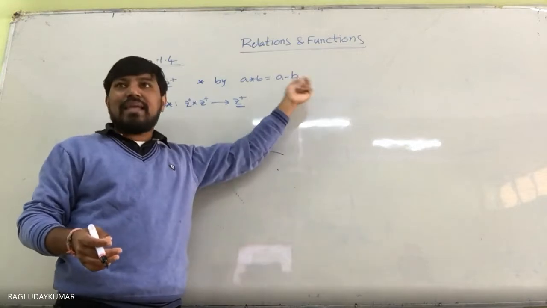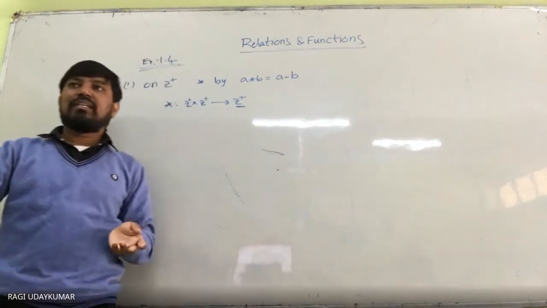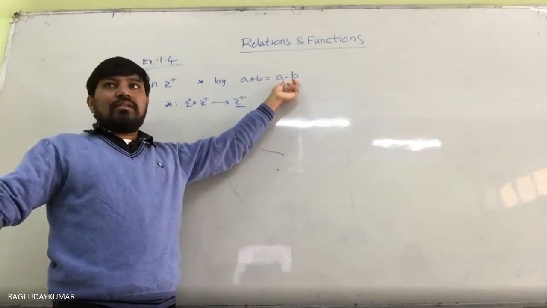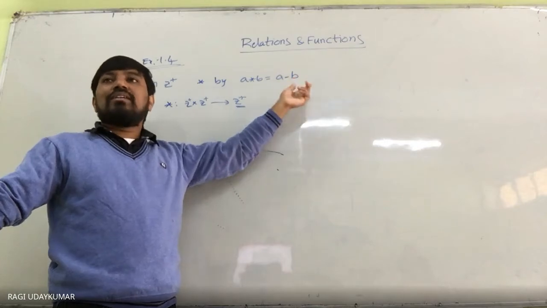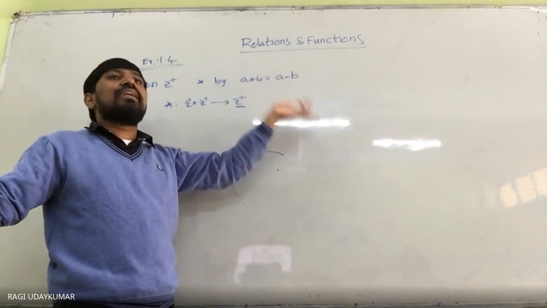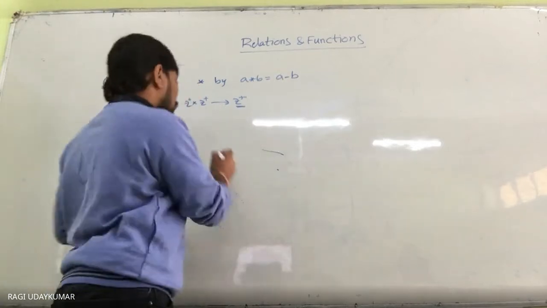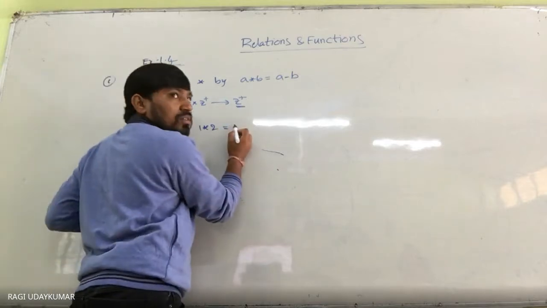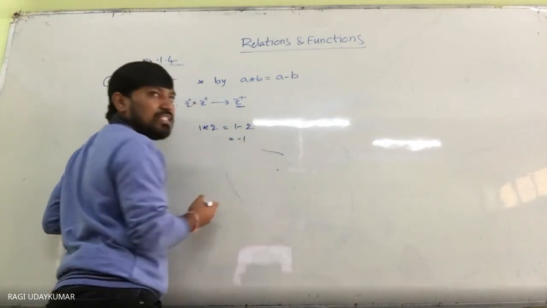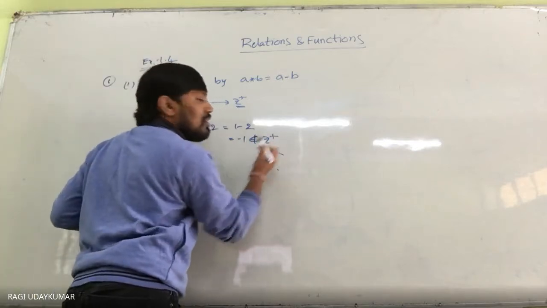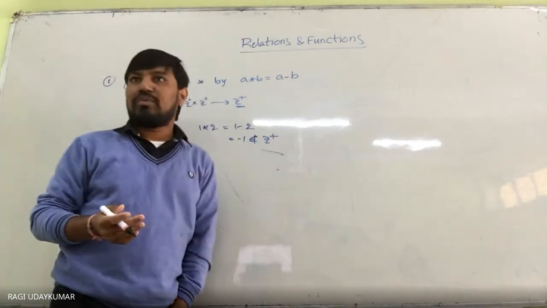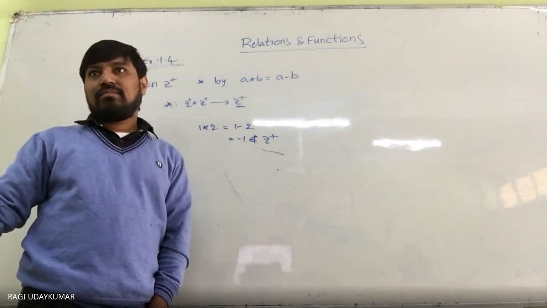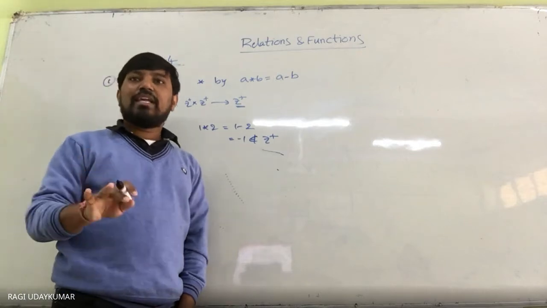Because A minus B is given here, you are subtracting. If you take the positive integers 1 and 2, as an example, 1 star 2 is 1 minus 2, which equals minus 1. This does not belong to the positive integers. Therefore, you can say that it is not a binary operation.